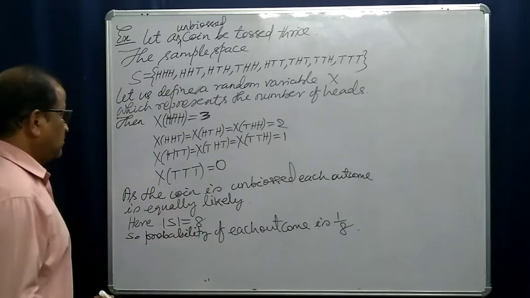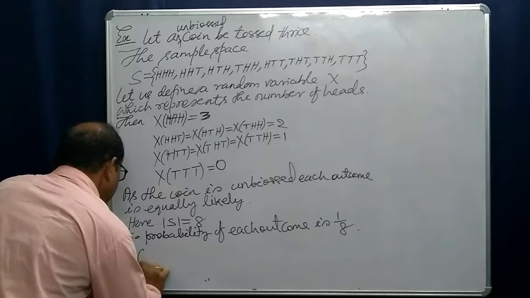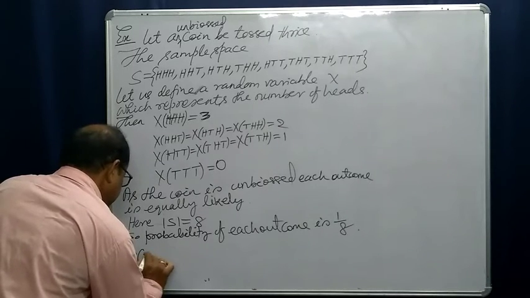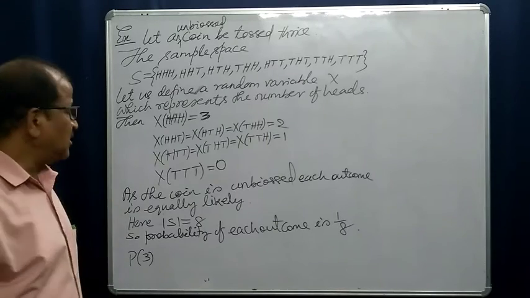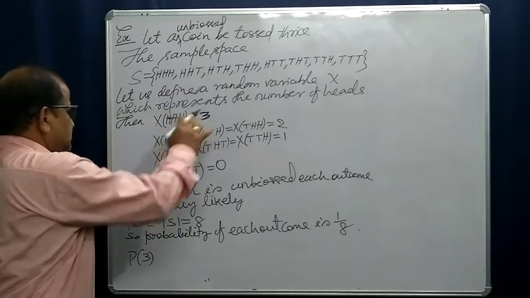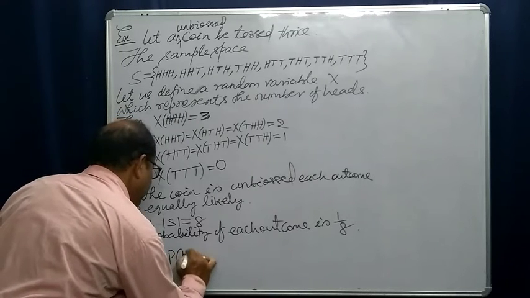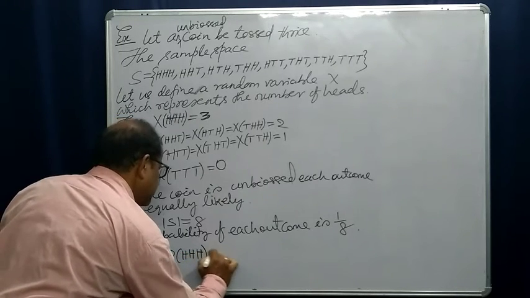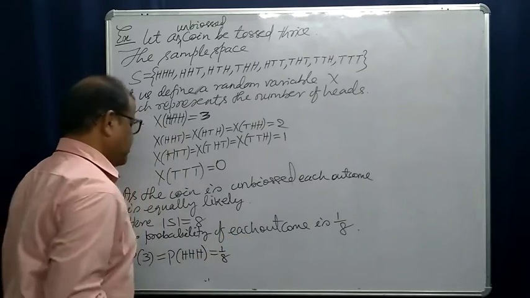Now we will define, suppose, probability of 3. 3 means, what is the probability that you will get 3 heads? Our random variable value is 3. This is nothing but probability of head, head, head. It is one sample point, so it is 1 by 8.